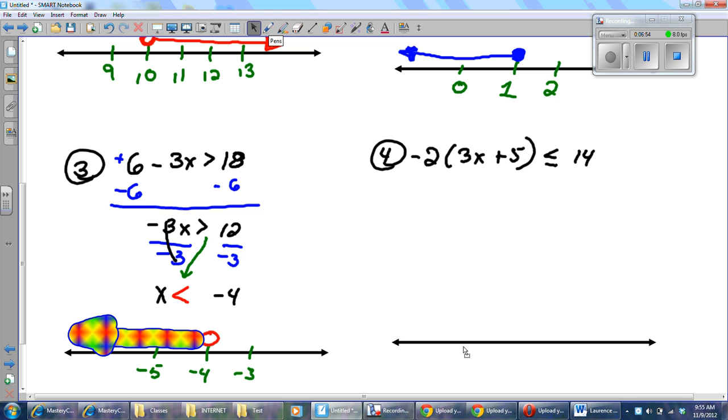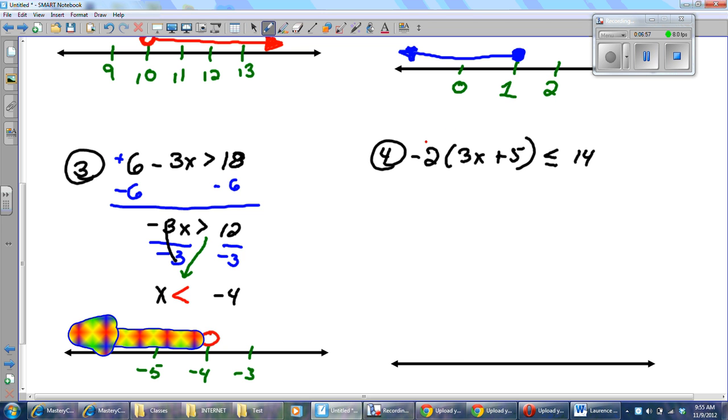All right, now on this one, first thing I'm going to do is distribute. Now my inequality is not going to flip on this one because I'm not multiplying both sides by a negative. When I distribute, I'm going to get negative 6x minus 10 less than or equal to 14. All right, I'm going to add 10 to both sides.